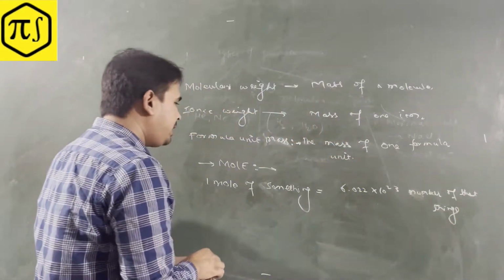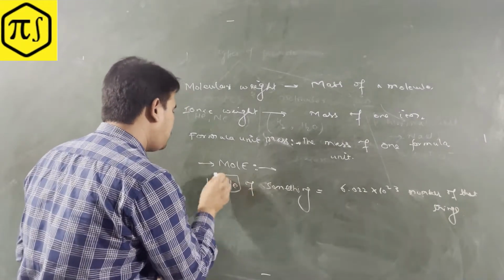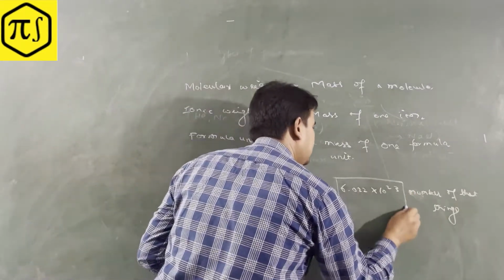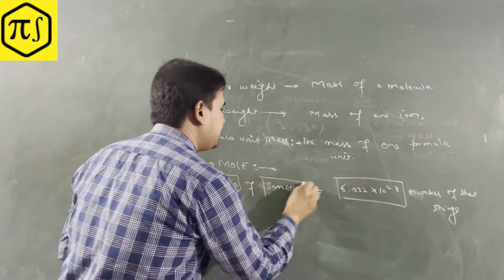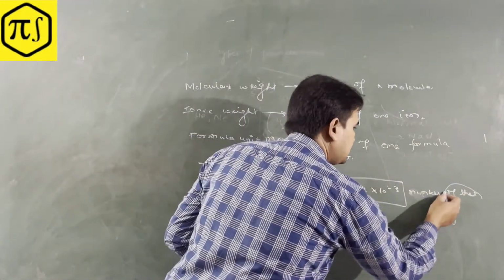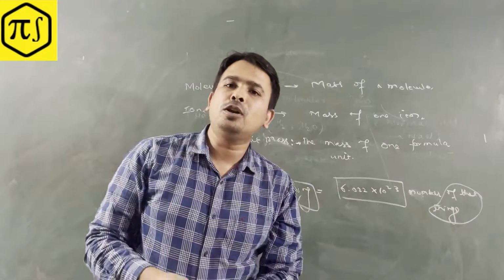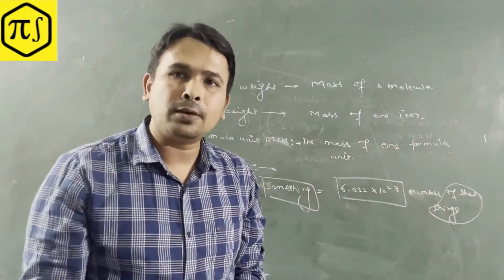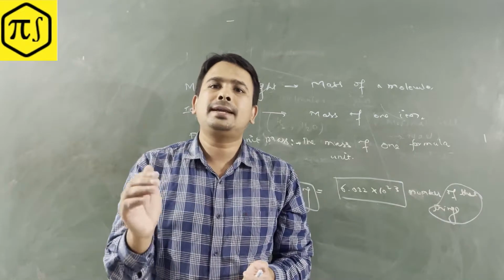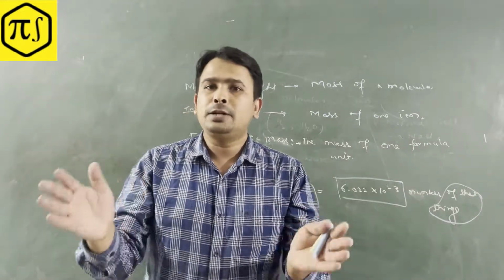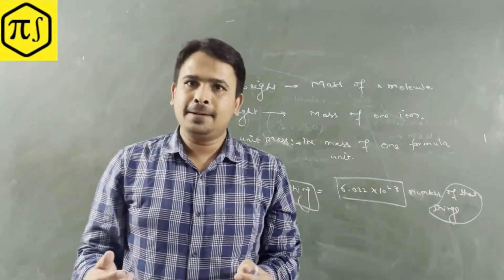So what is the key point here, guys? 1 mole. This is the key point, and this is what keeps repeating. We need to keep in mind that 1 mole means the number. 1 mole doesn't mean 12. 1 mole means the Avogadro number, that is 6.022 x 10^23.